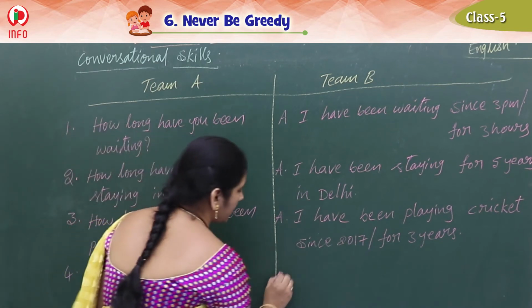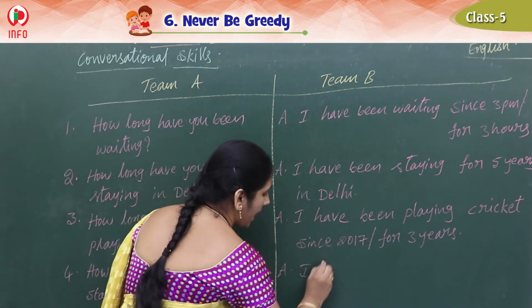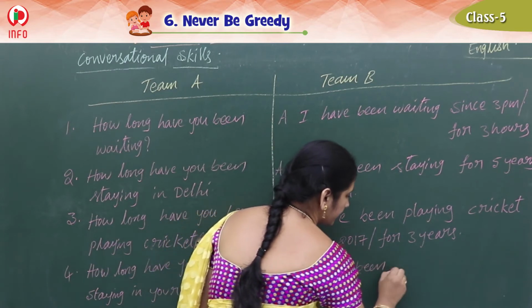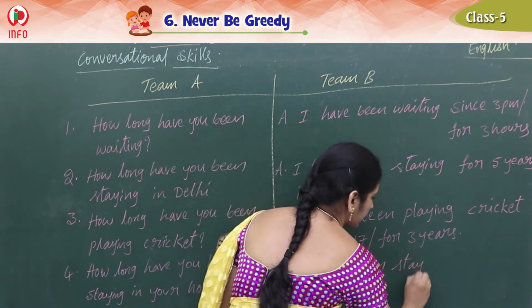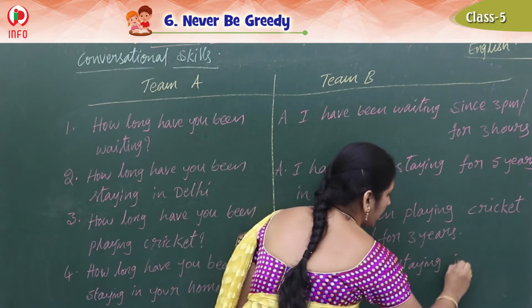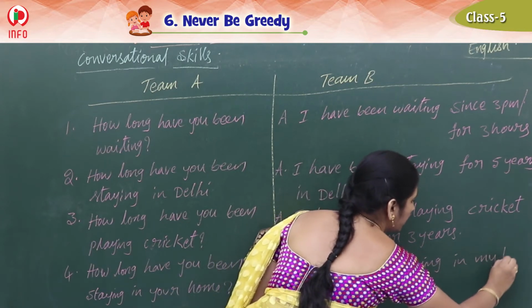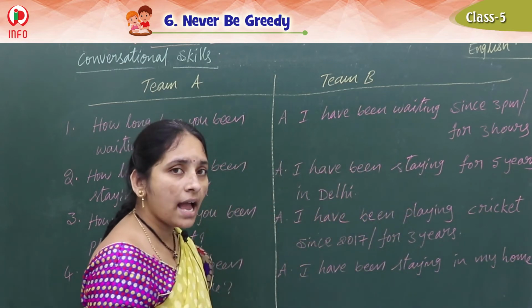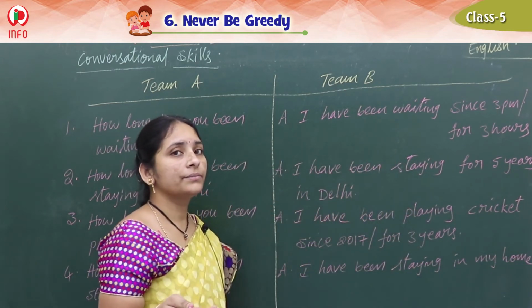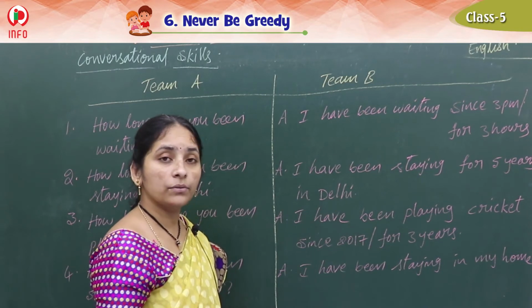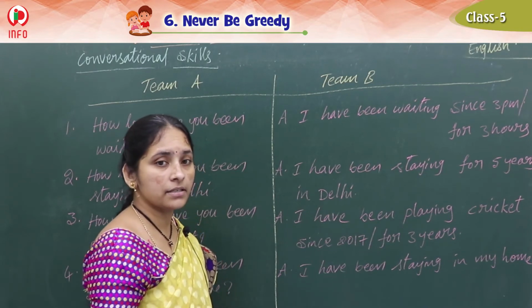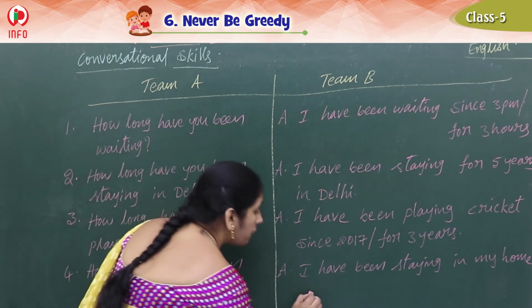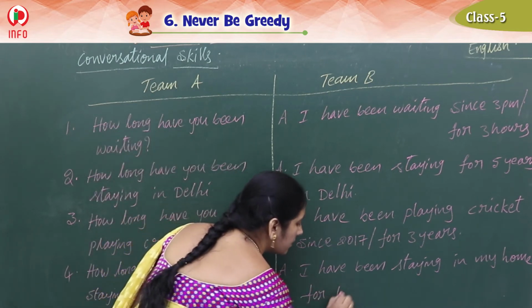Tell me, what is this? I have been staying in my home. How many years have you? Now you are 11 years, right? 10 years. So, I have been staying in my home for 10 years.